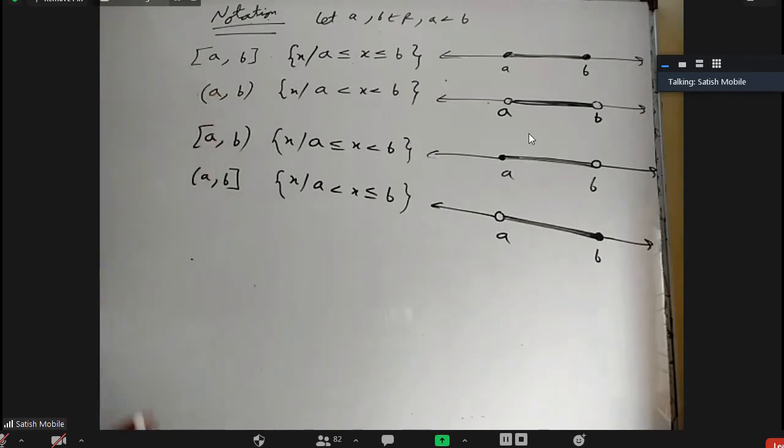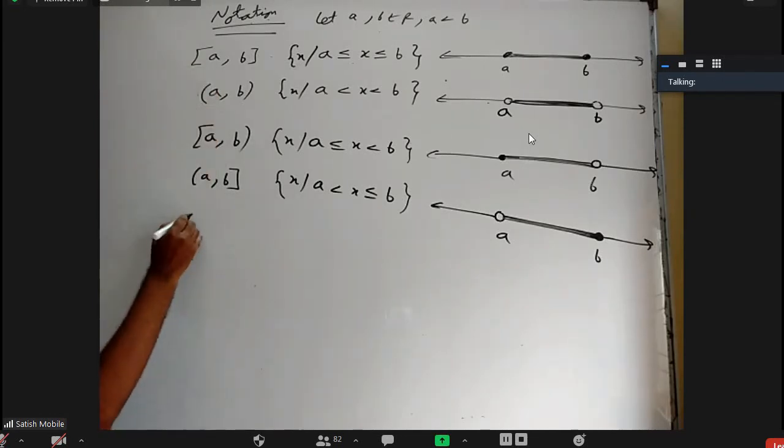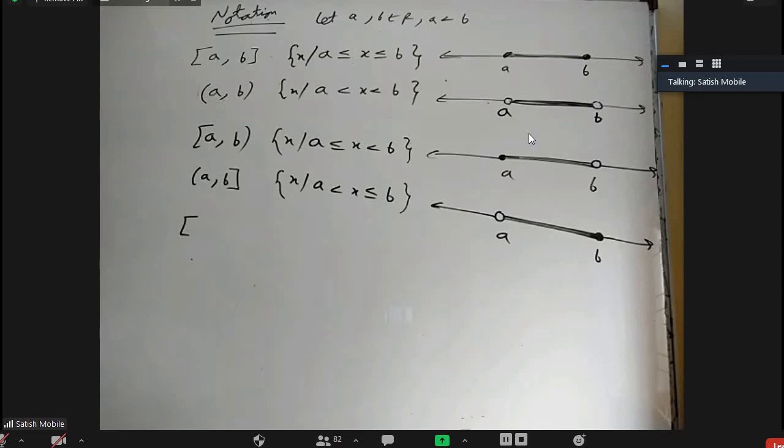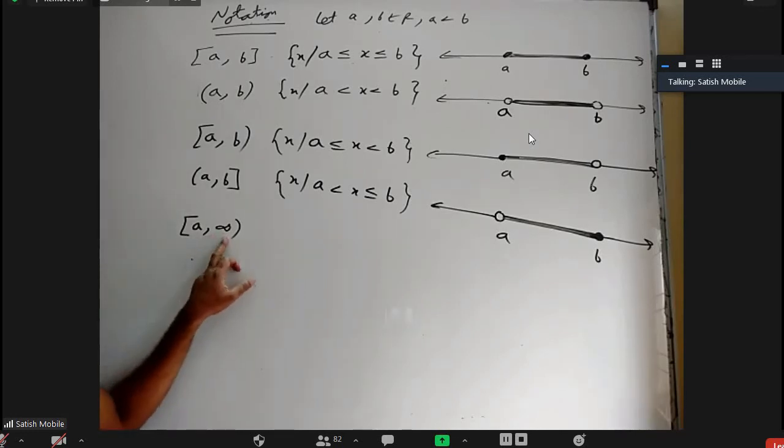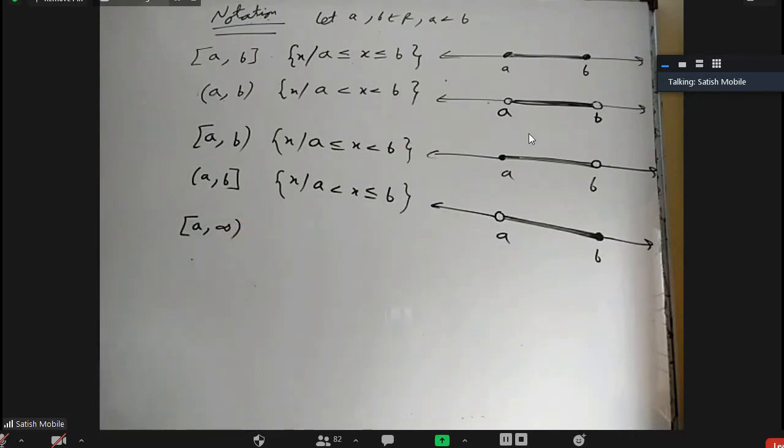What if I have closed a to infinity? Infinity we never write closed. We always write open because infinity means the biggest number. It goes further, there's no end to it. If somebody asks, tell me what is the biggest number, whatever you tell, there's always a number greater than that. We are not saying infinity is not included, we are saying it goes forever. That's just our notation that we always keep open.